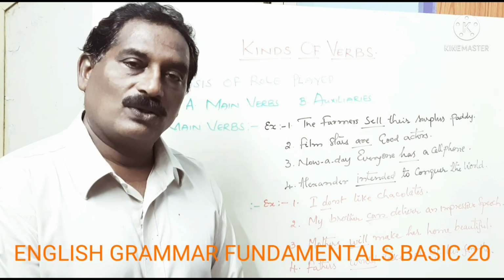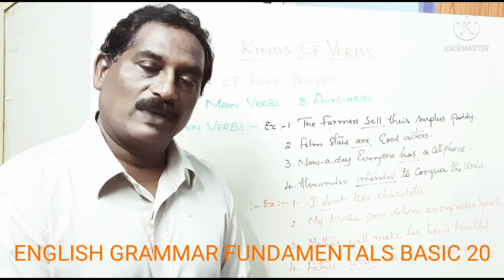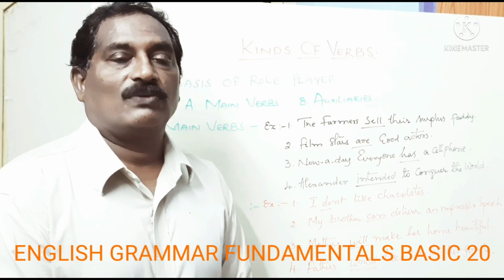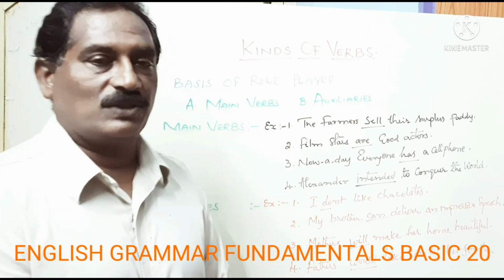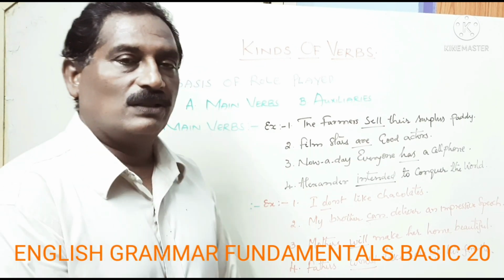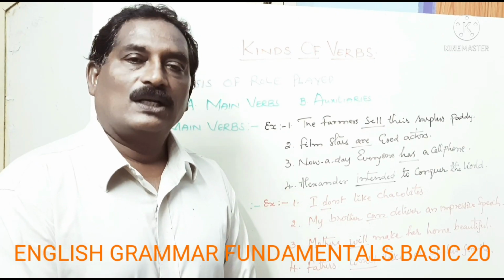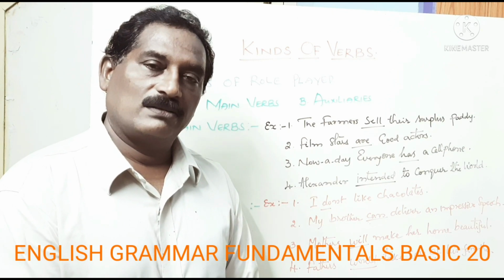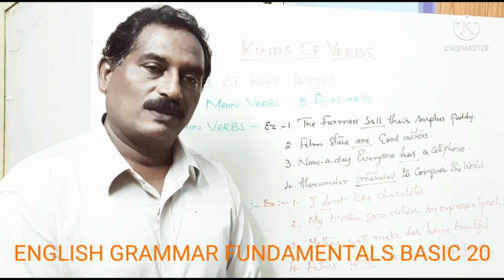Alexander intended to conquer the world. Intended is a main verb. It is a fact of the subject. It tells about the fact of nouns or pronouns used as a subject. So in all these examples you can see that some are main verbs, some are auxiliaries. We know that helping verbs are also used as main verbs.